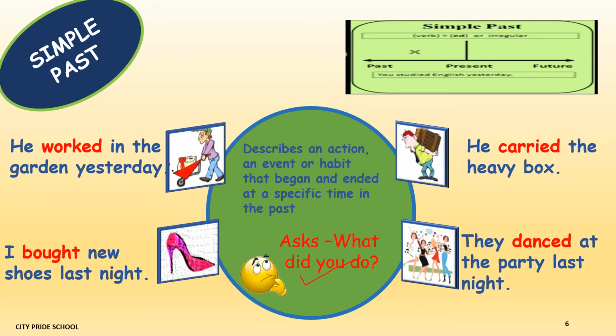Let's take a few examples. He worked in the garden yesterday. Worked is the V2 form of the verb. Yesterday is a time expression used in the past tense. I bought new shoes last night. Last night is again a time expression used to talk about past tense.